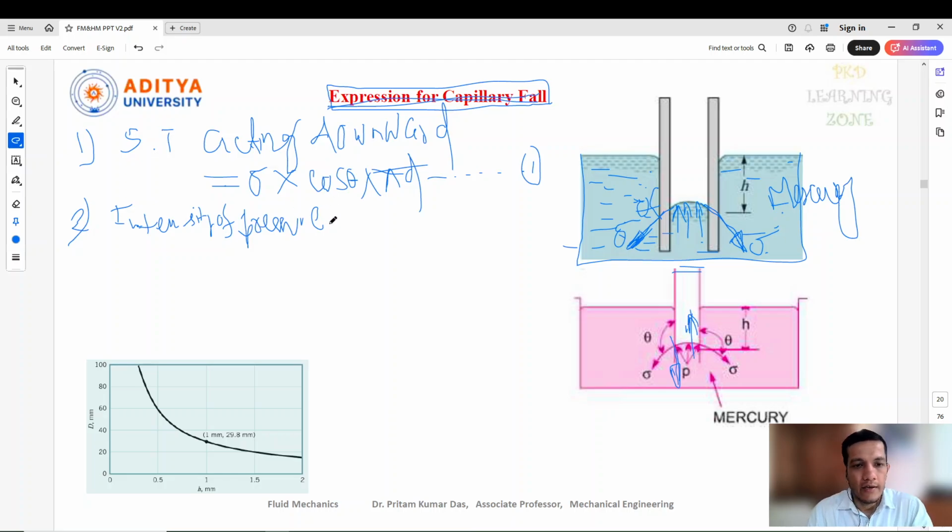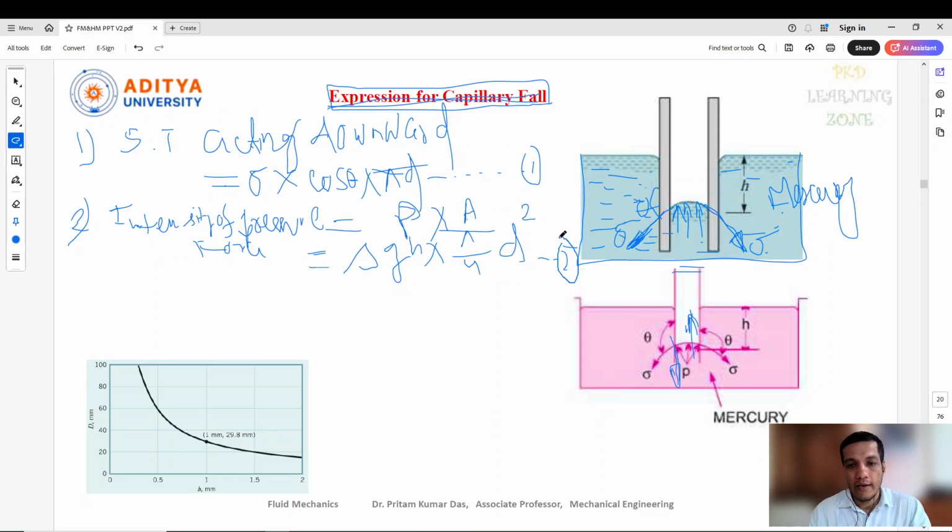And that one we can write as intensity of force, or the force equal to P into area, pressure into area. We know that pressure equals force by area. So here P equal to rho g h, so P into area, where area equals pi by 4 d square. So now this is equation 2. Now again, because we need equilibrium of these two equations, compare equation 1 and 2.